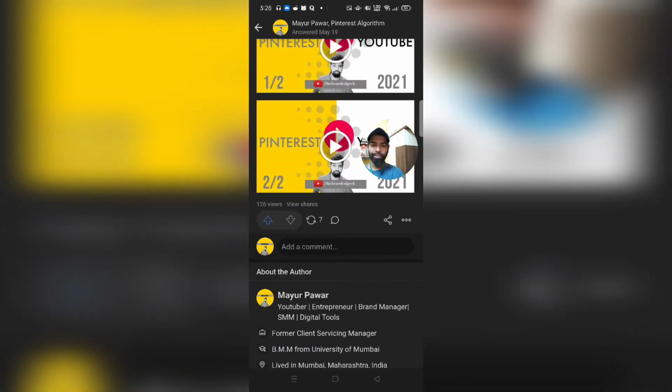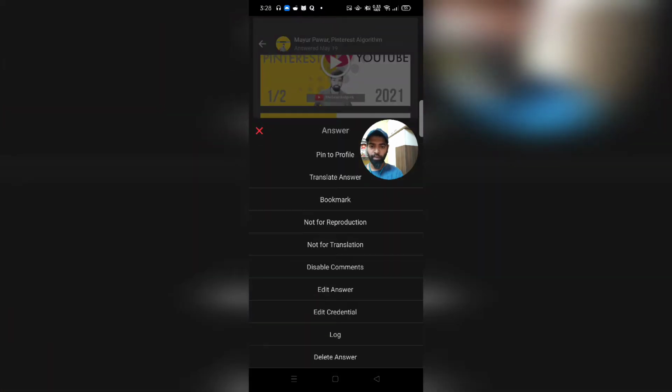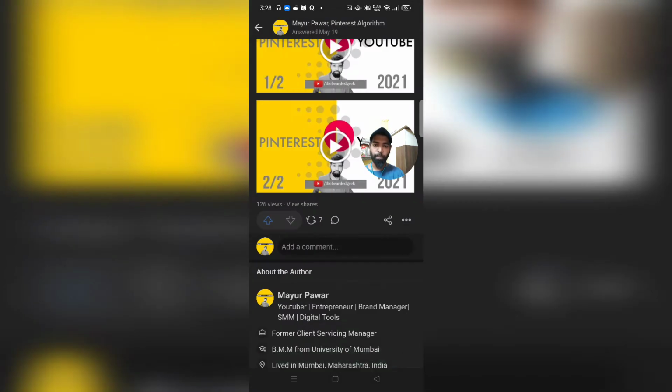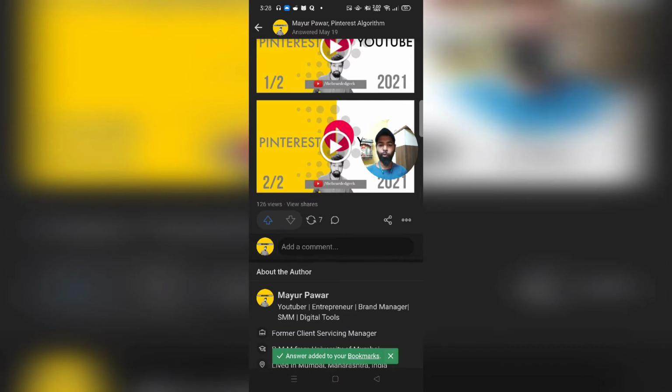What I need to do is just click on these three dots over here and click on the bookmark option. This way you'll get that option over here as well, answer added to bookmarks. It's basically a notification that you get after you add any particular answer to your bookmarks. Alright, so we saw how to find Quora bookmarks in 2021. We saw how to save bookmarks on Quora in 2021.